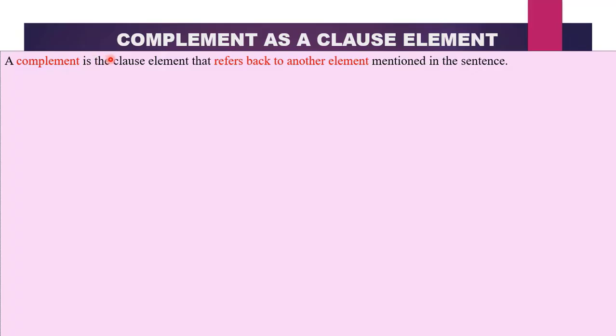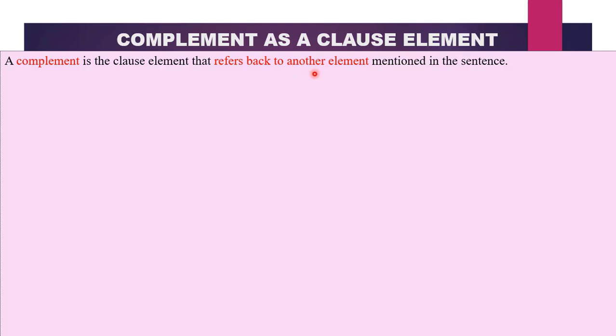What is the meaning of a complement? A complement is the clause element that refers back to another element mentioned in the sentence. A complement does not suffer from an action. Rather, it refers back to another element that was mentioned in the sentence. That is the difference between a complement and an object.